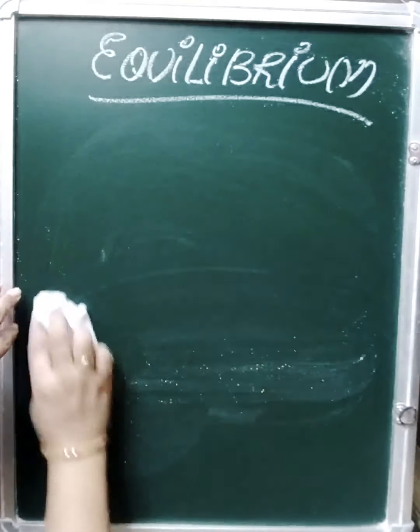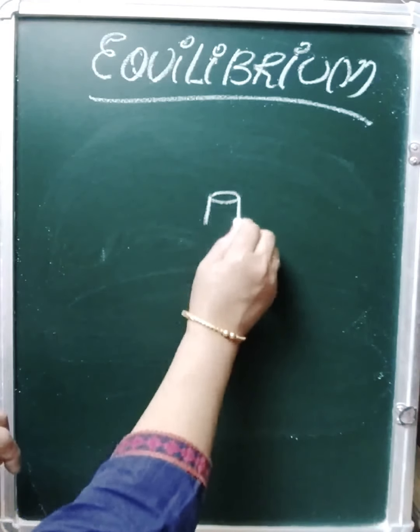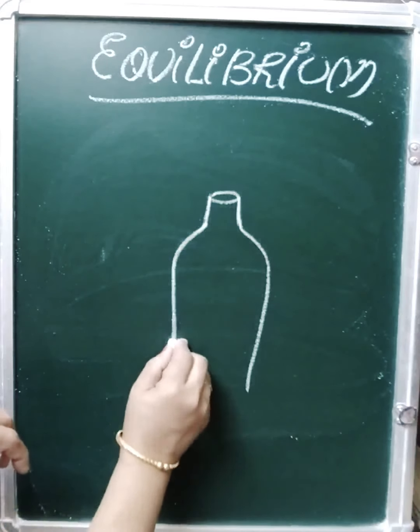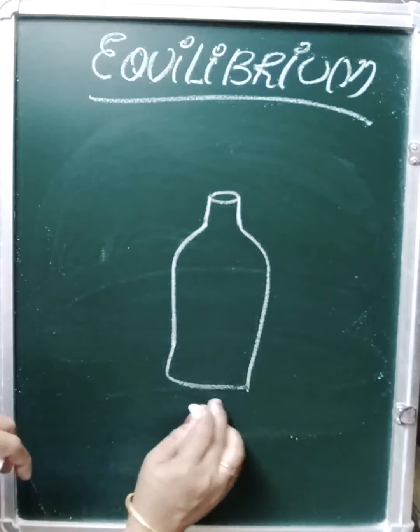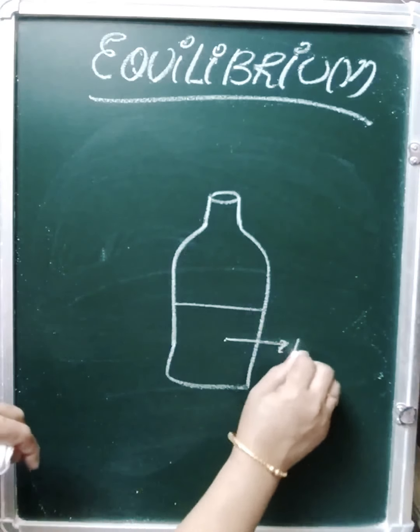Like you are having a vessel. लाइक अ बॉटल. सपोज आपने एक बॉटल ले ली, प्लास्टिक बॉटल यू हैव टेकन. ठीक है. Now you filled it with water, half filled with water.